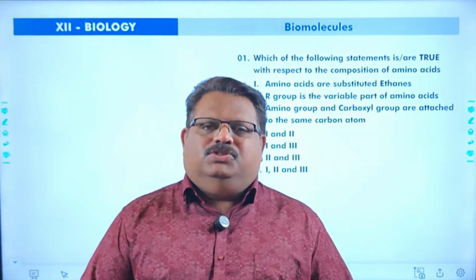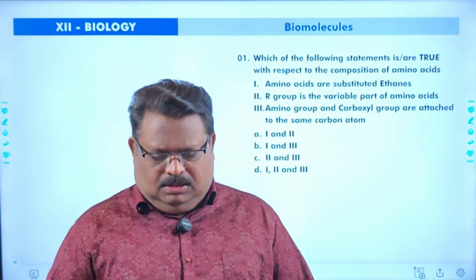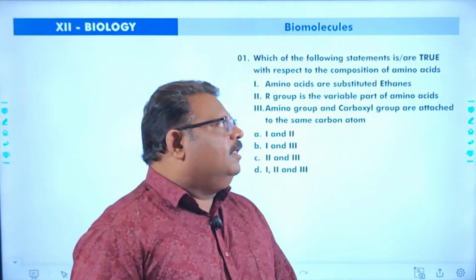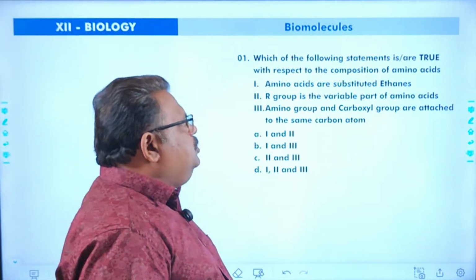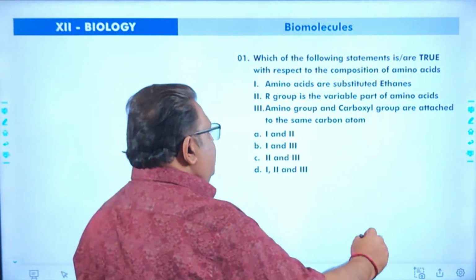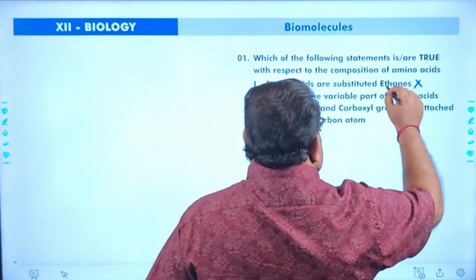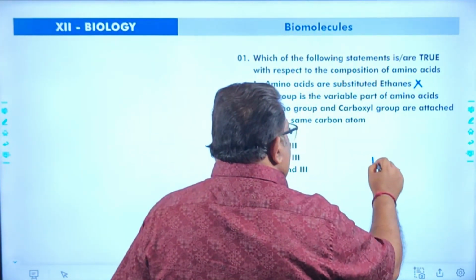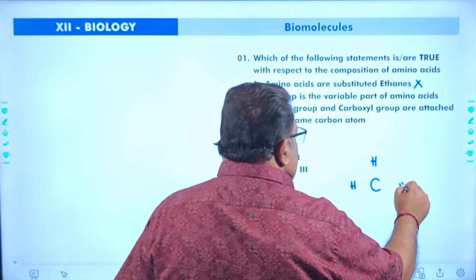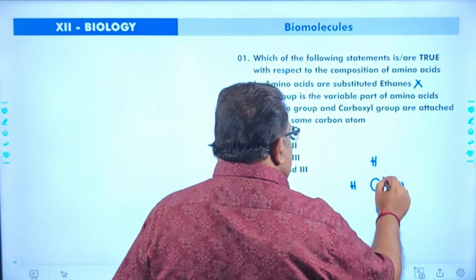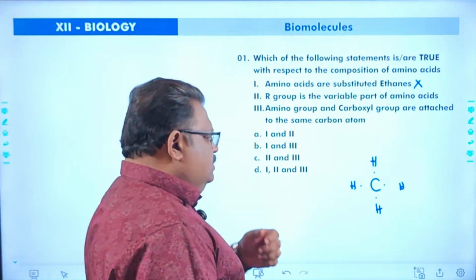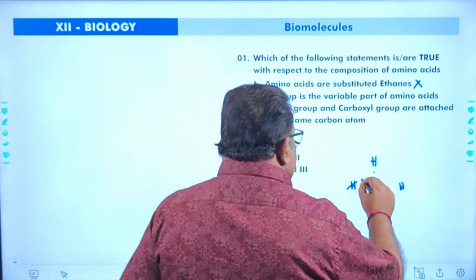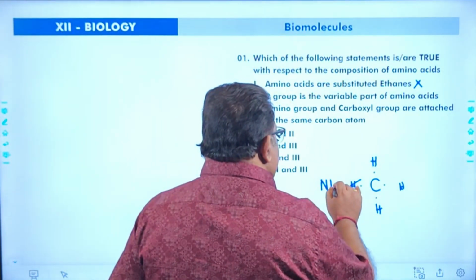First question, which of the following statements is or are true with respect to the composition of amino acids? Amino acids are substituted ethanes. That is a wrong statement. Amino acids are substituted methanes. So here carbon, hydrogen, hydrogen, hydrogen, hydrogen. This is the organization of methane. Isn't it? So in the methane, one hydrogen is replaced by an NH2 group.